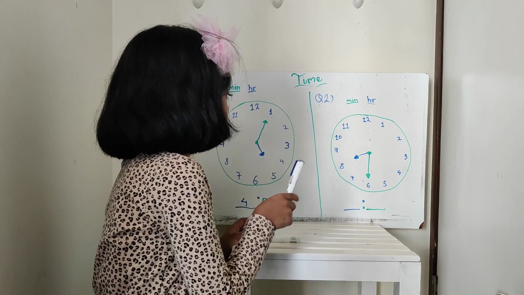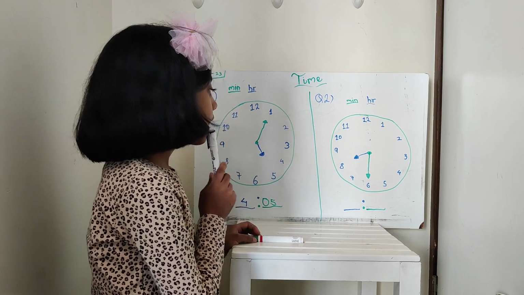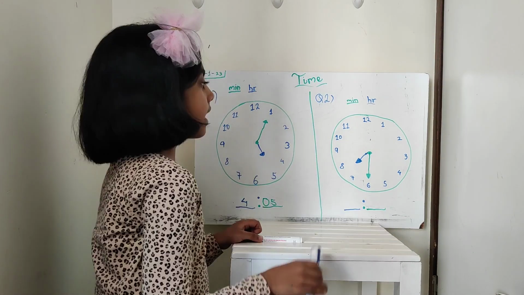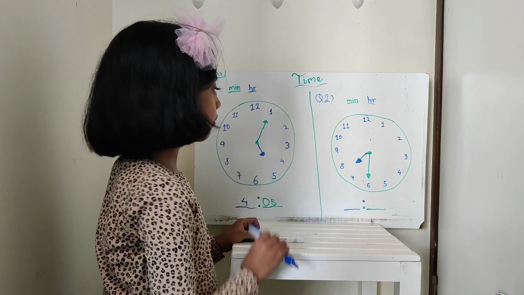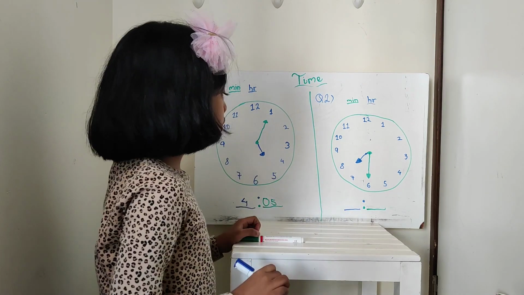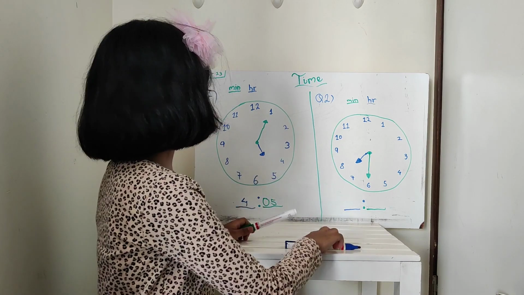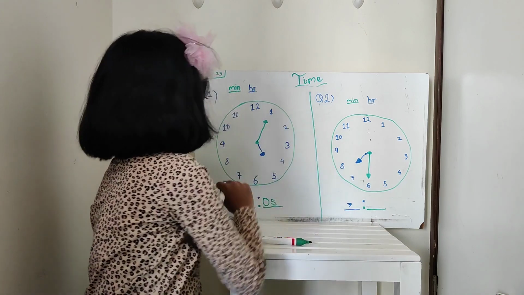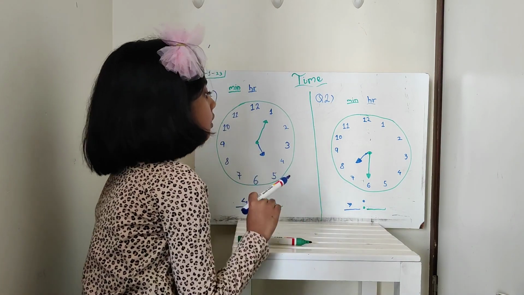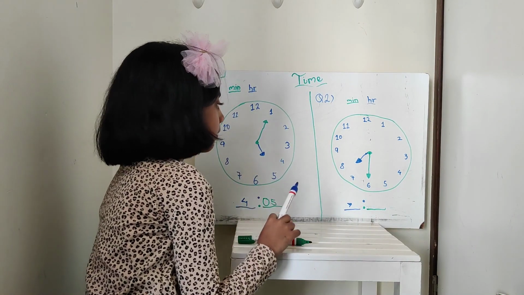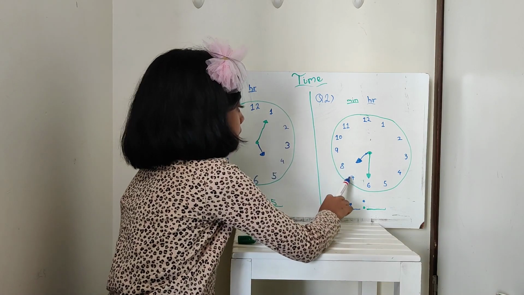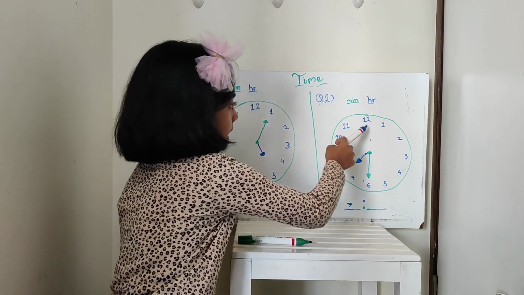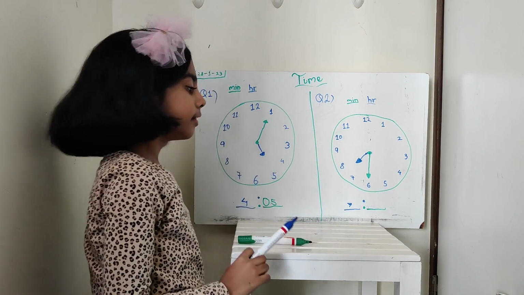So in this example, the minute hand is pointing at 6 and our hour hand is pointing between 8 and 7. So the time is 7, because as I said before, we should not tell the after number until the minute hand reaches 12.